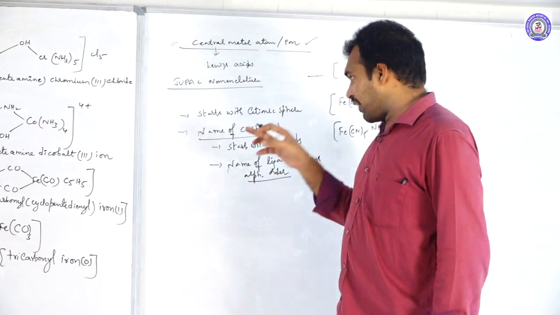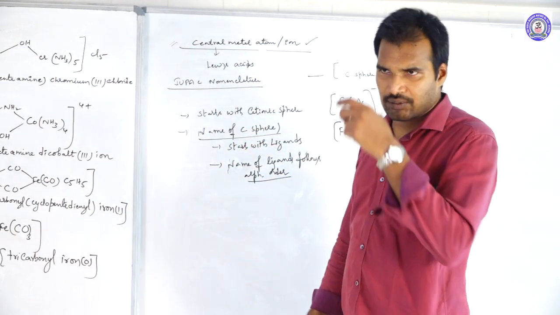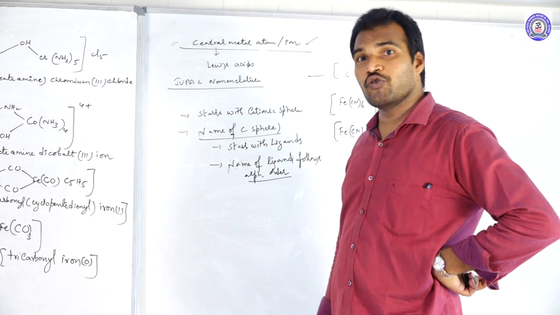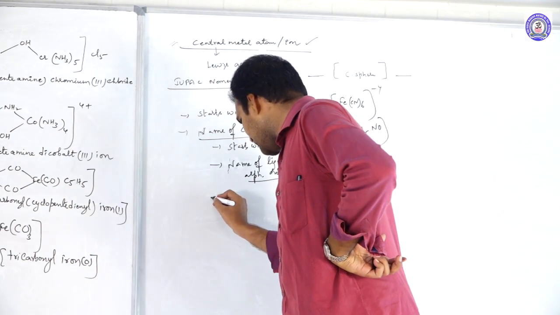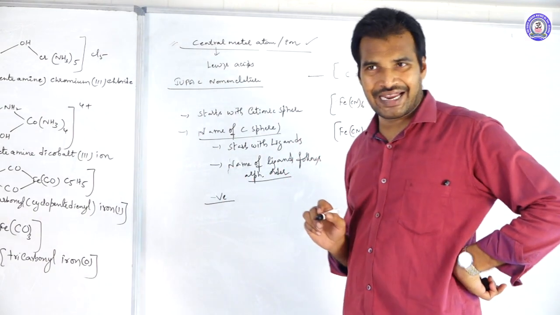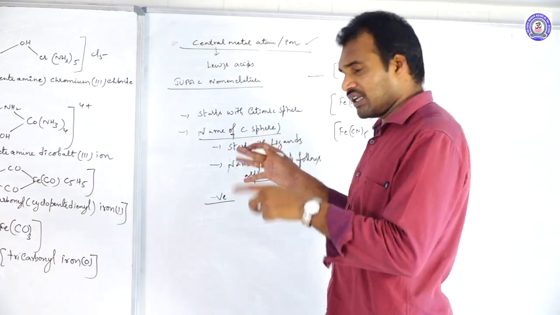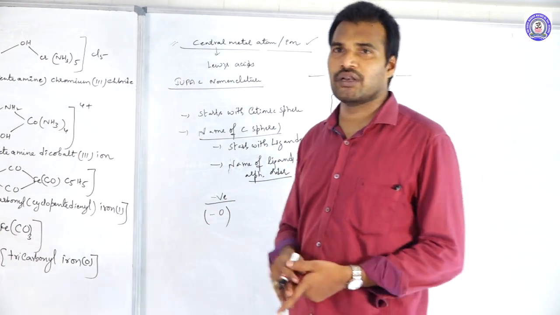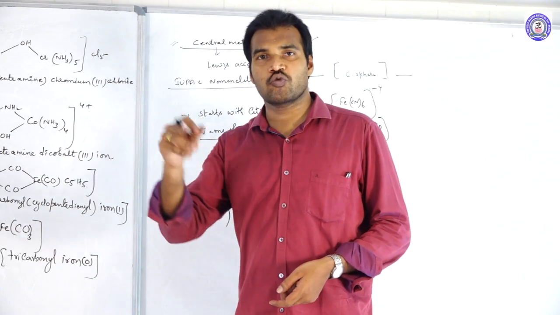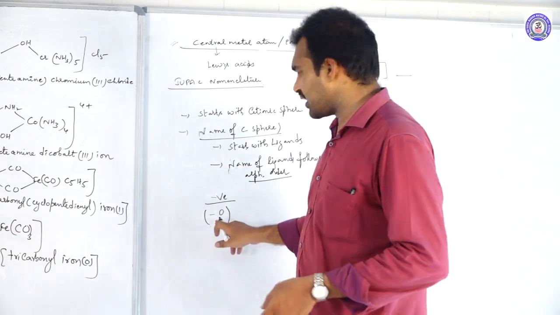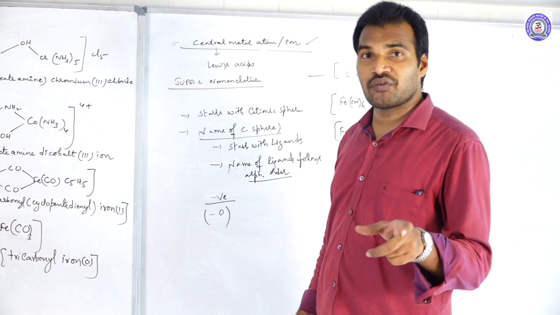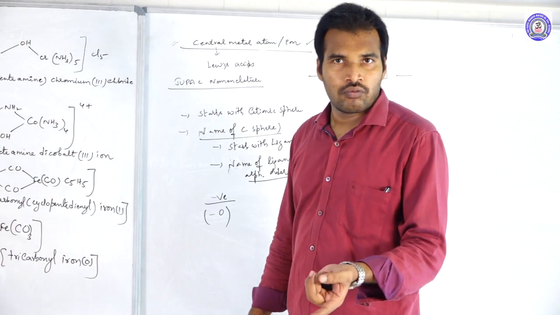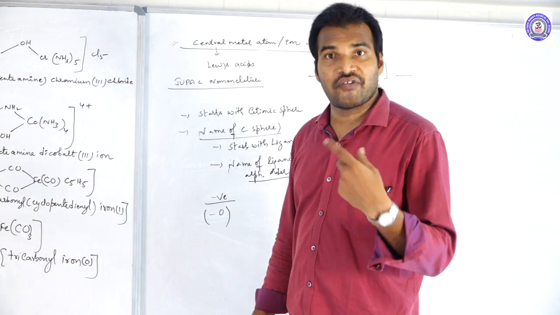And one more thing, while you are writing the names of the ligands, some ligands are positive ligands, some ligands are neutral ligands, and some ligands are negative ligands. How will you name them? If the ligand is a negative ligand, then the name of the ligand ends with O. For example, Cl minus, Br minus, I minus, OH minus. In this case, we should end the name of the ligand with O: fluoro, chloro, bromo, iodo, hydroxo, nitrito, sulfato, like this.